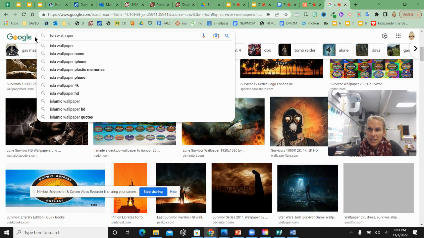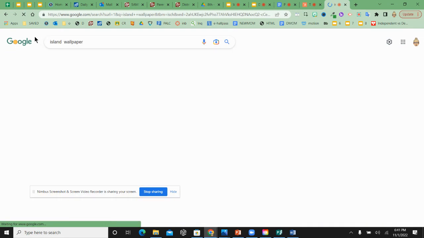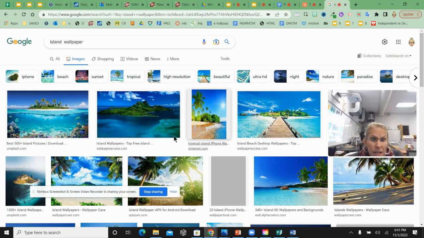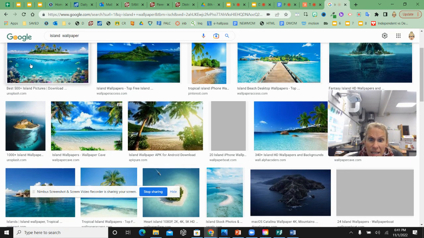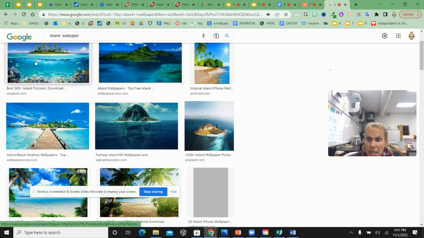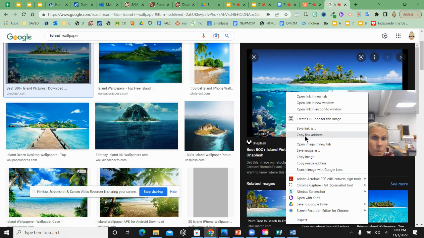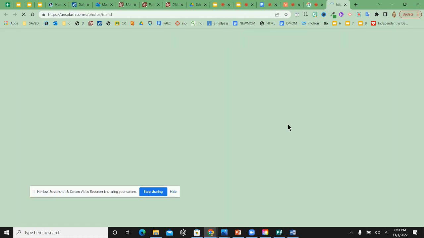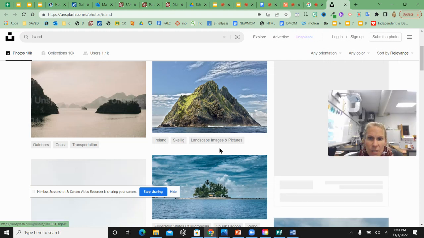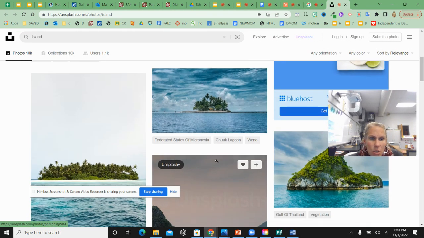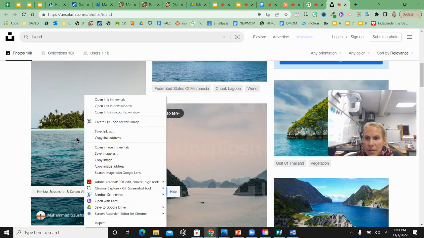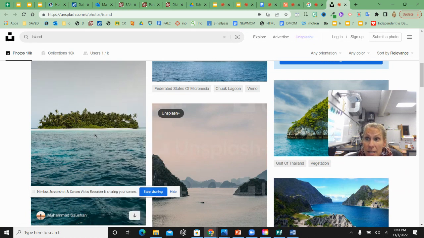Island. My background color is what I think I want to do. So I think I kind of like this right here. I'm going to right click, copy link address. Okay, I'm going to go to the picture first and then copy the link address. So I'm going to go to the link. I like this one better. I'm going to copy the link address.